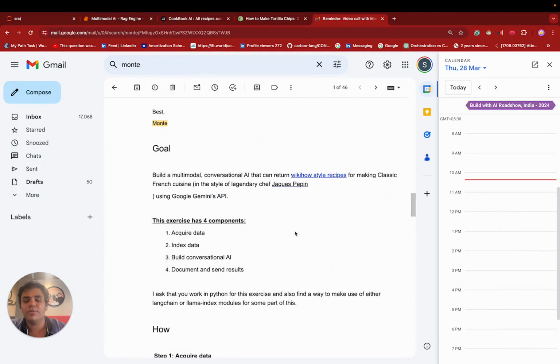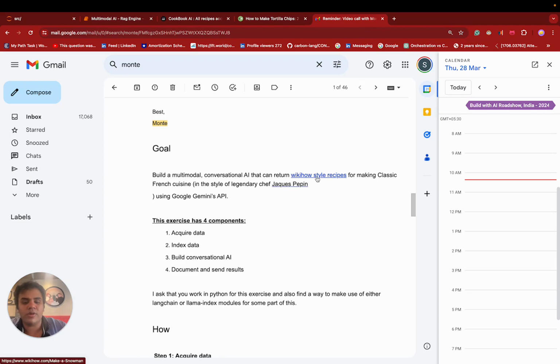So my problem statement was to build a multimodal conversational AI that can turn WikiHow-style recipes for making classic French cuisine using Google's Gemini API. I have used an OpenAI ChatGPT-like GPT-4, but yeah.